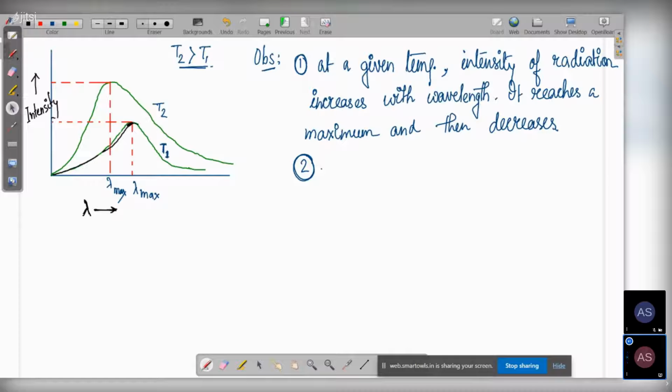After that, it decreases again. So this is how the graph will look: at a given temperature, the intensity increases with wavelength, reaches a maximum point, and then decreases. Is it clear? The number one observation, is it clear to you?